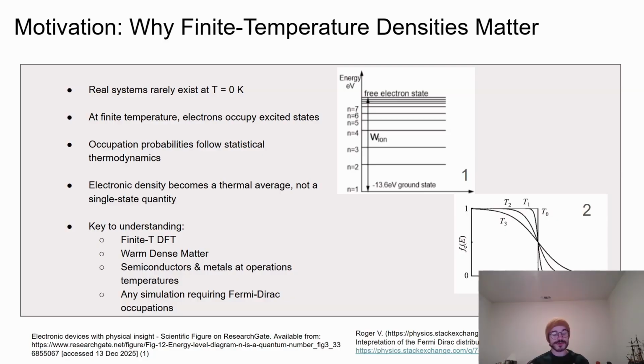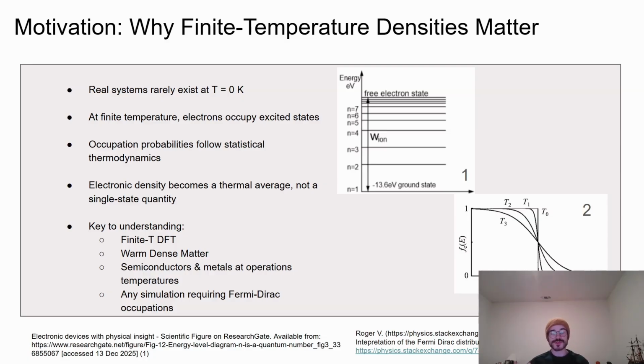In the terms of the language from the course, this comes from the canonical ensemble. Each quantum state is occupied with a Boltzmann weight proportional to the exponential of minus beta times the energy of that state, meaning that higher energy states become accessible as temperature increases. Because of this, the electronic density is no longer the density of a single eigenstate. Instead, it becomes a thermal average over many quantum states, where each state contributes accordingly to its statistical probability.